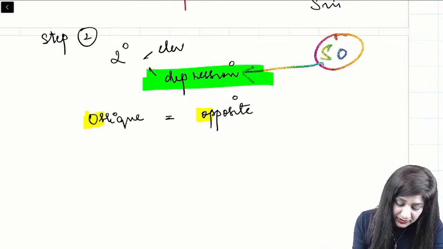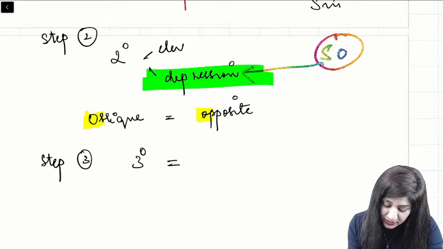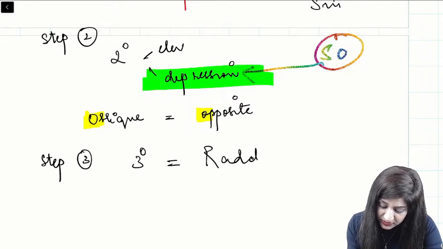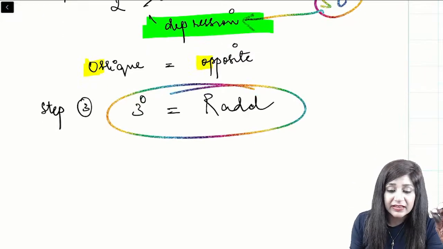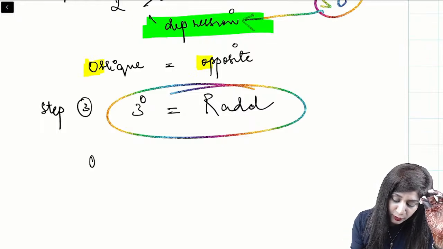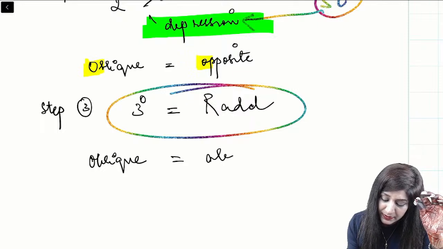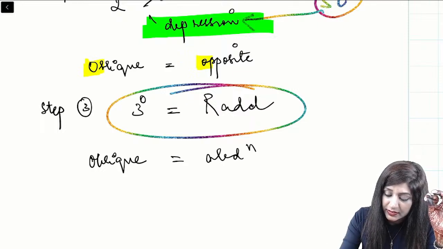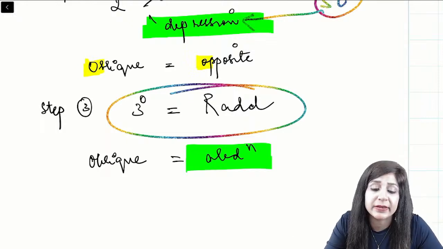फिर finally आ जाते हैं step number 3 पे. Step number 3 में tertiary action is equal to RAD. Another mnemonic is RAD, like one was SIN, another is RAD, meaning the recti are adductors. Recti muscles are adductors, therefore for oblique, the tertiary action will be abduction. So in this way, we are getting all the three actions of the oblique muscle.